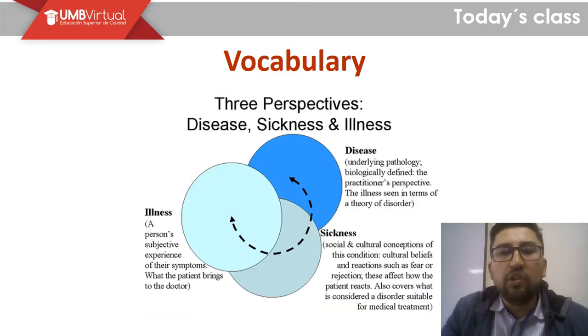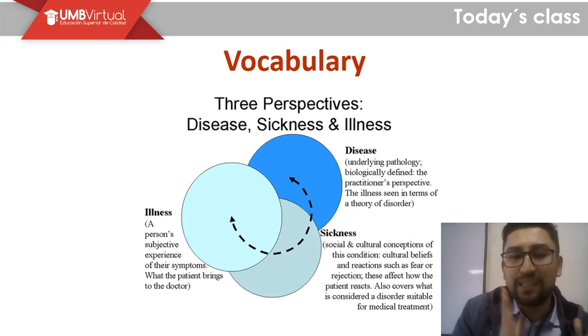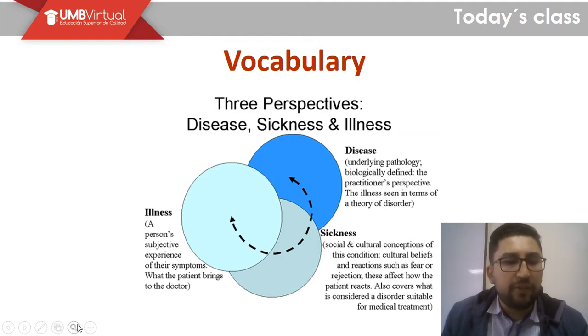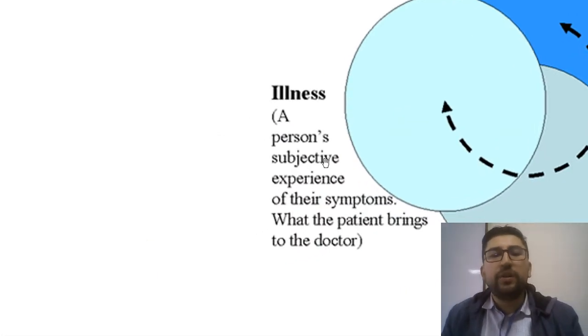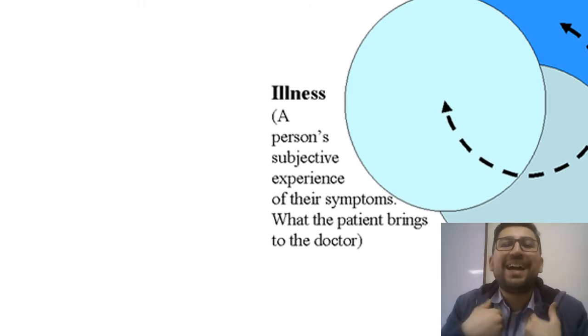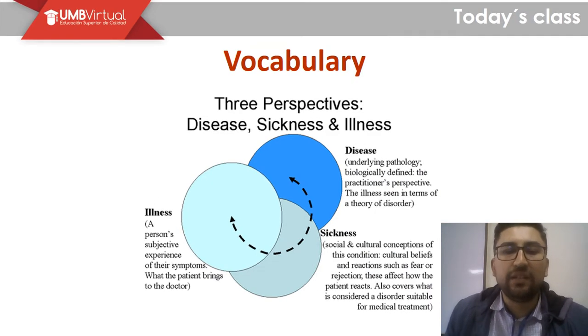Now I want you to look at three perspectives about the difference between disease, sickness, and illness. So let's check on these three. Illness is a person's subjective experience of their symptoms, right? An illness is something that I myself experience and nobody else. What the patient brings to the doctor, that's an illness.